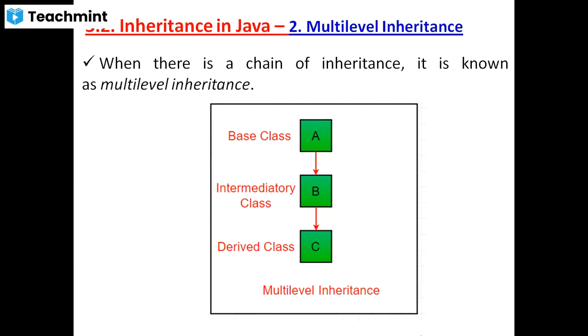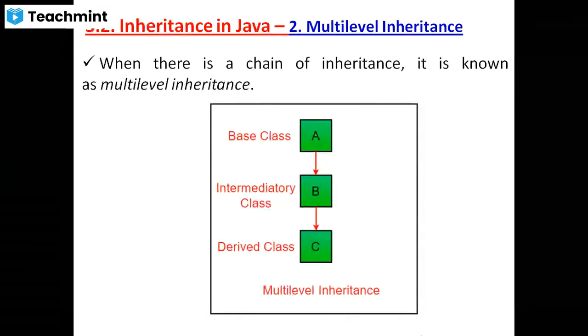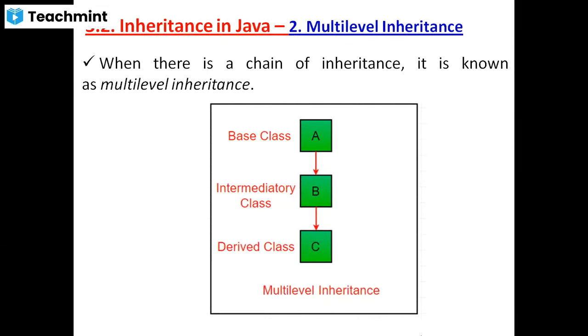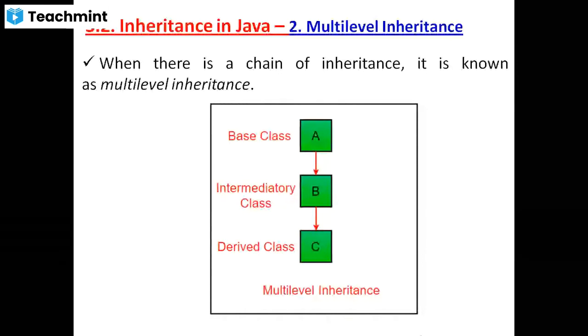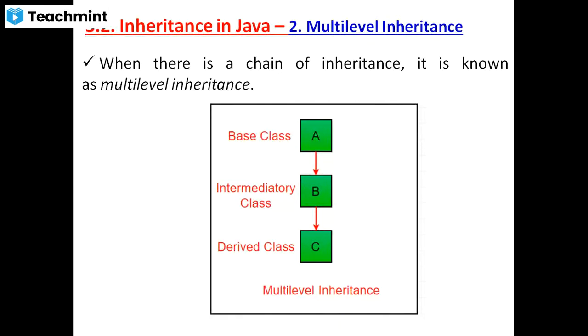Actually, this is a chain of inheritance. Properties of A are present in class B. Whatever properties are present in class B are all present in class C. Base class is the grandparent, class B is the parent, and class C is the child. Whatever properties are in the grandparent are present in the parent, and whatever properties are in the parent are present in the child. So the child class contains all the properties of the parent class, the grandparent class, and its own properties.